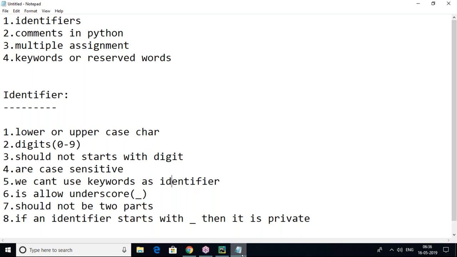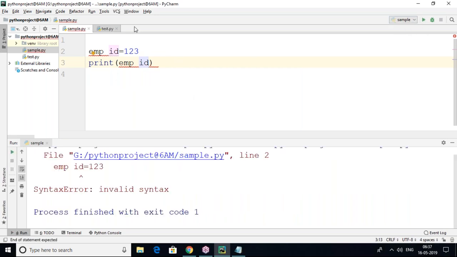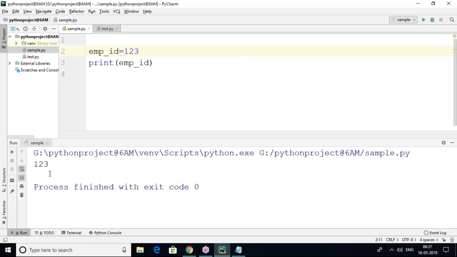An identifier should not be in two parts. For example, you can see I am giving emp space id. It will not allow you, so it's not allowed to have two parts. That's why it allows underscore. If you want to maintain two parts, then better to use underscore here, emp underscore id. So now we got it like this, 1, 2, 3.